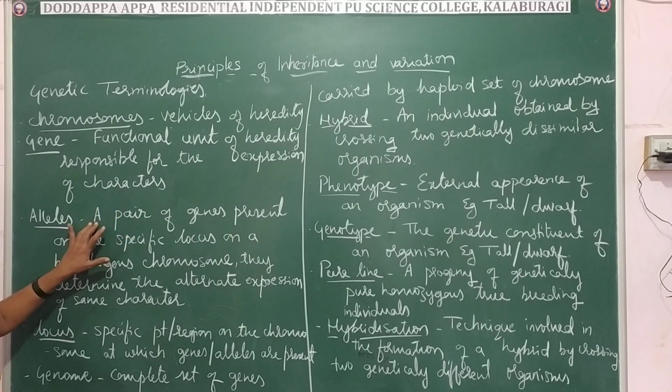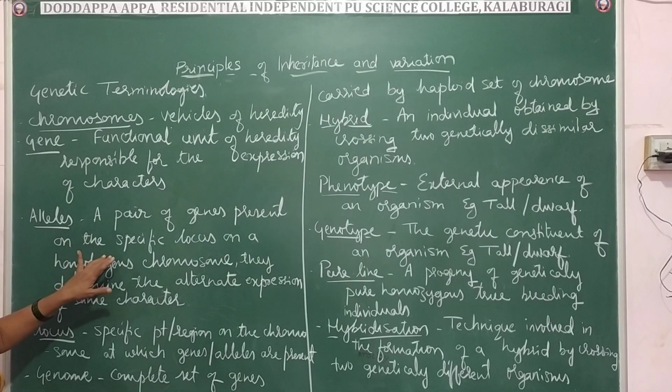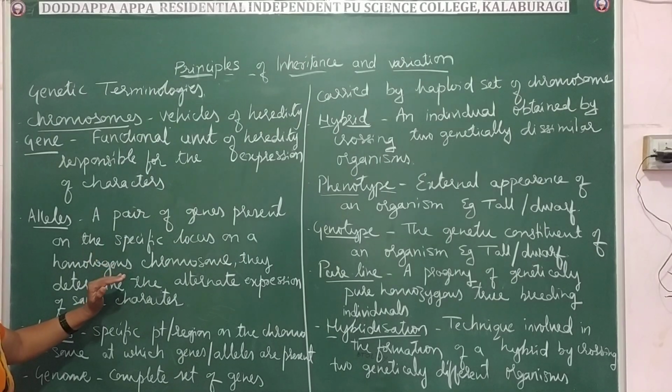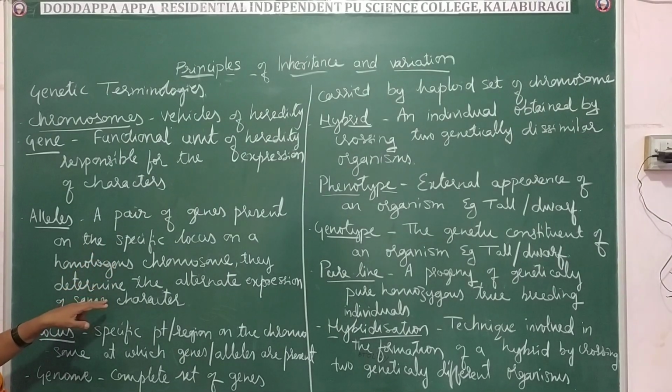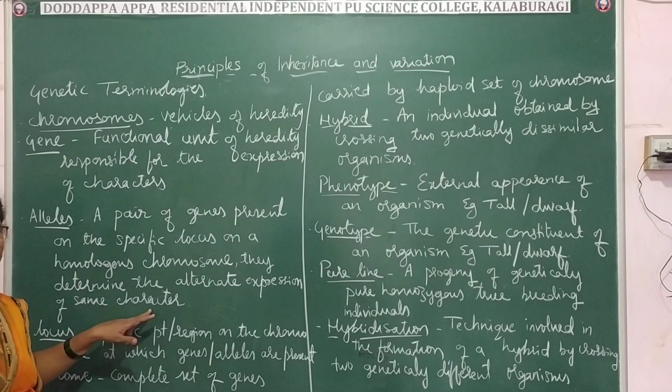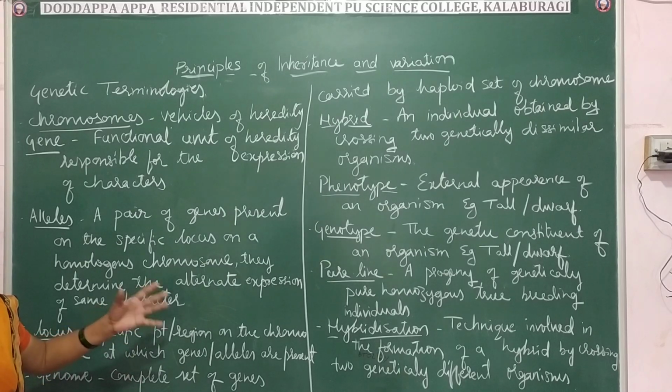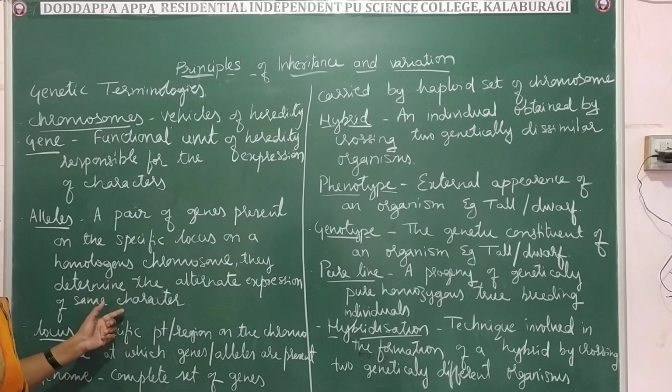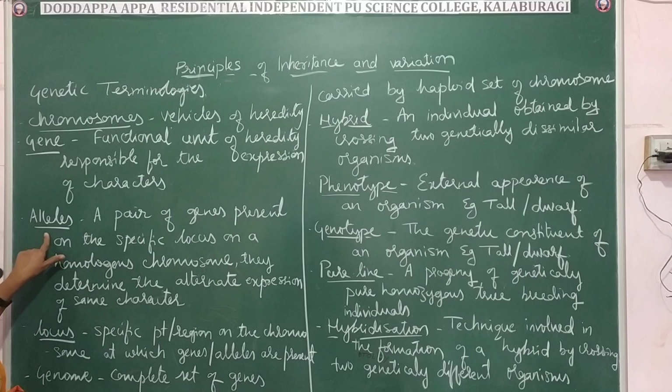Now next is the alleles. So alleles are the pair of genes present on the same locus on homologous chromosomes which will control the alternate characters of a same character. That is alternate expression of the same character. That is about the alleles.